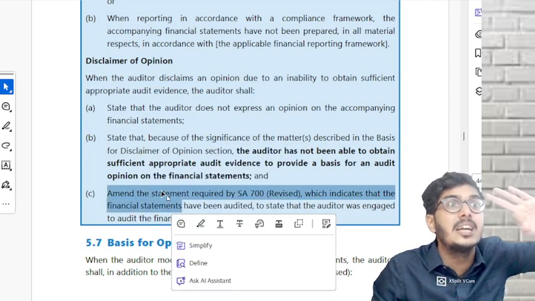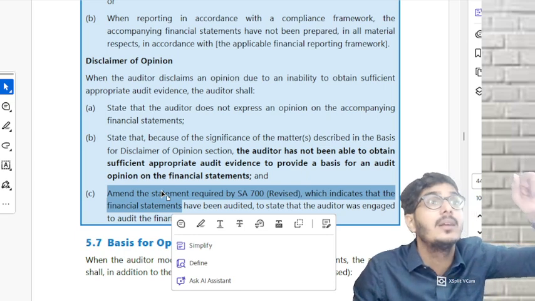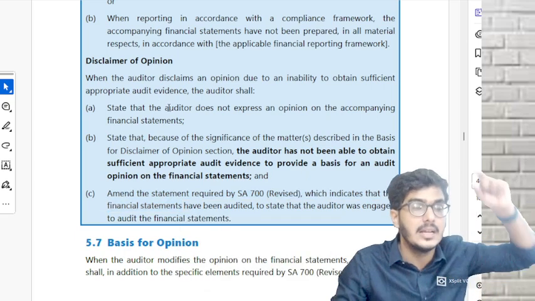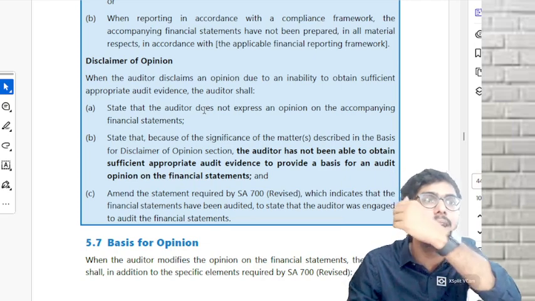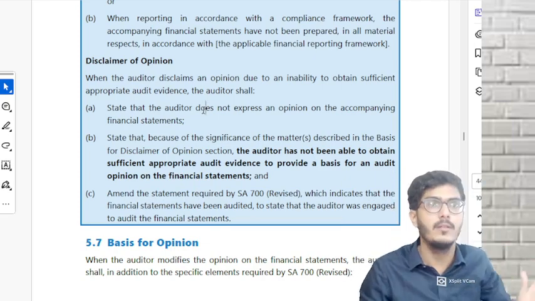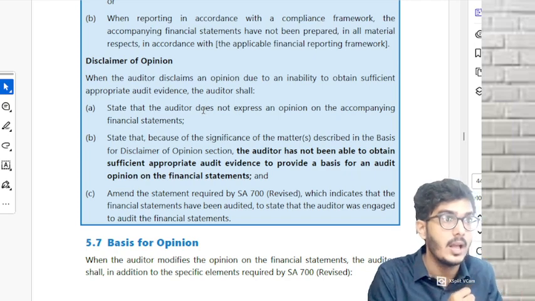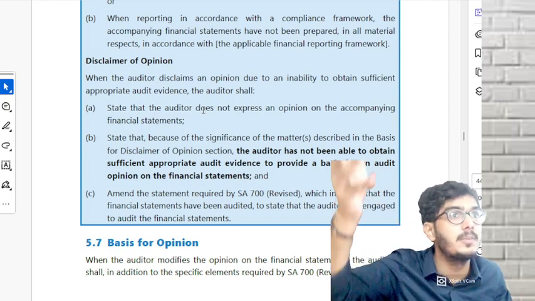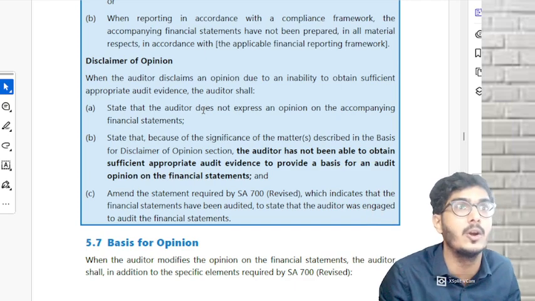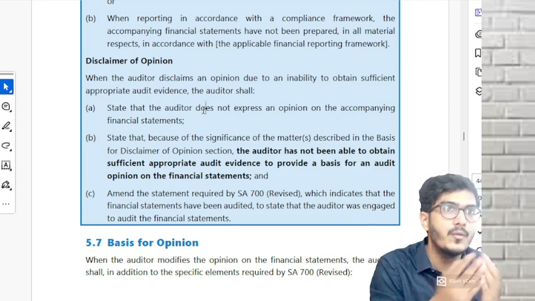That means three statements you have to add in your disclaimer of opinion paragraph. First one, state it: the auditor does not express any opinion at all. Why? We don't have PSI (sufficient appropriate audit evidence) about those misstatements, which we are not even sure whether they are there or not. So we cannot give any kind of opinion at all.